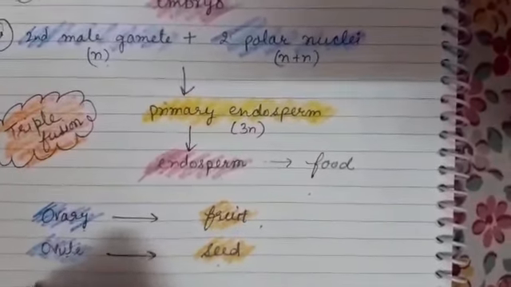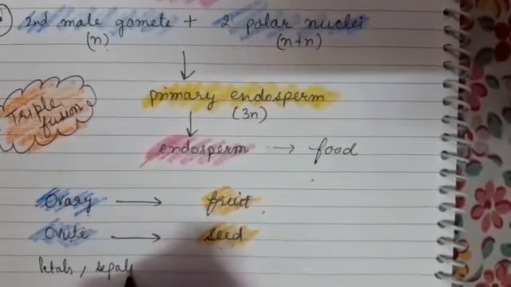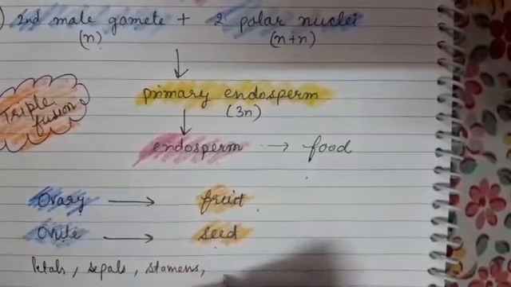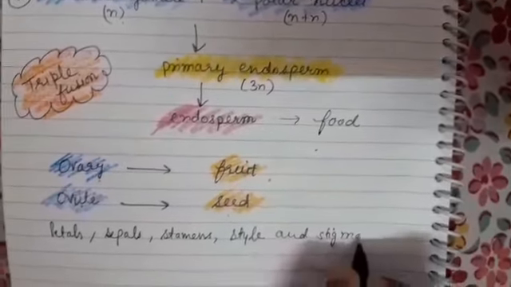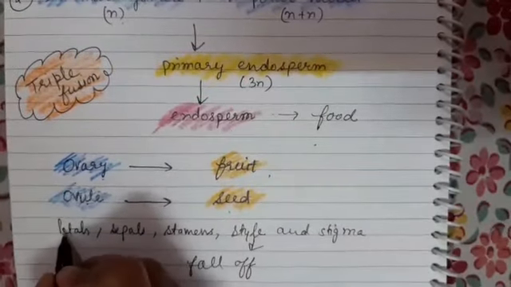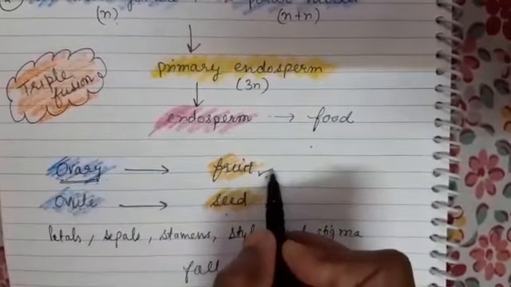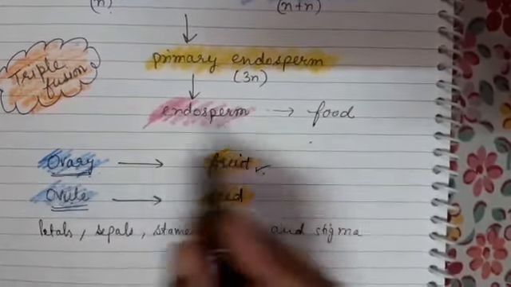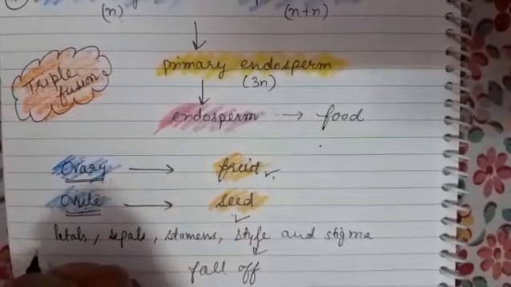In addition, the petals, sepals, stamens, style and stigma, all these fall off. Okay, so what is remained? Ovary that develops into fruit and ovule which develops into seed. This is all about double fertilization or the process of fertilization in plants.